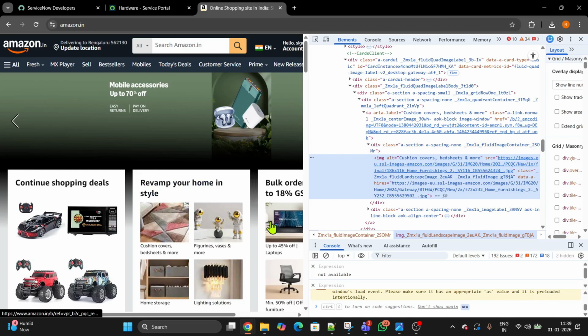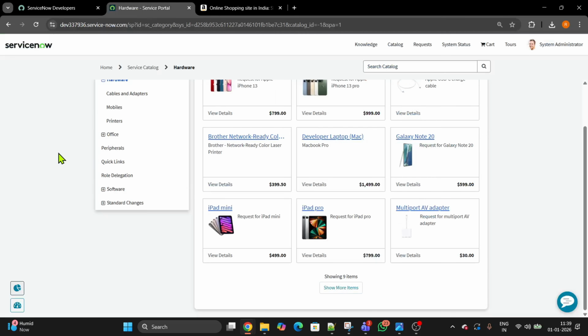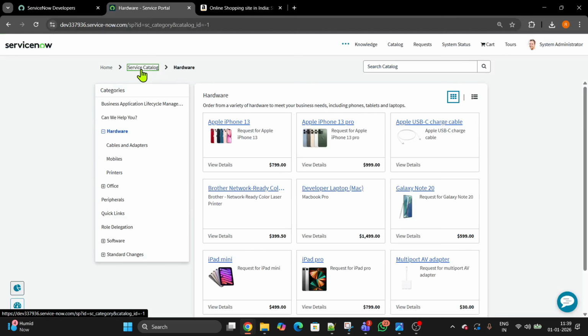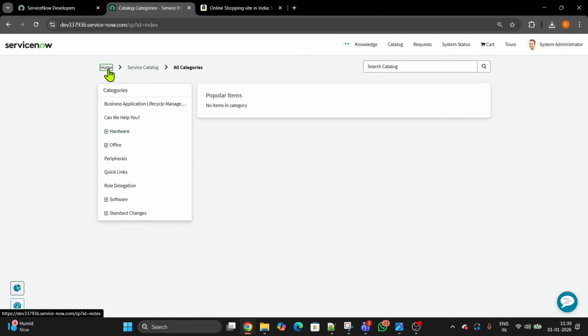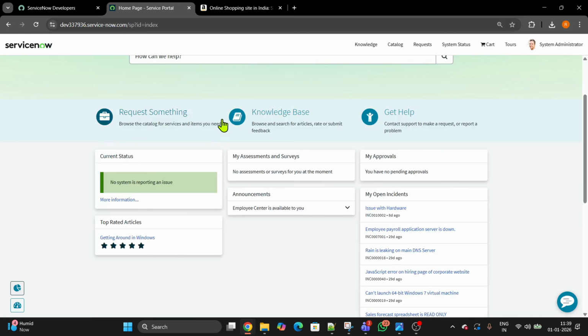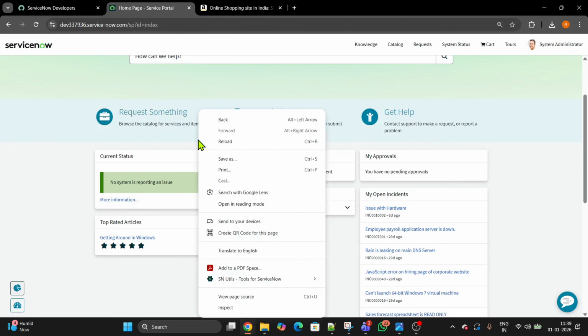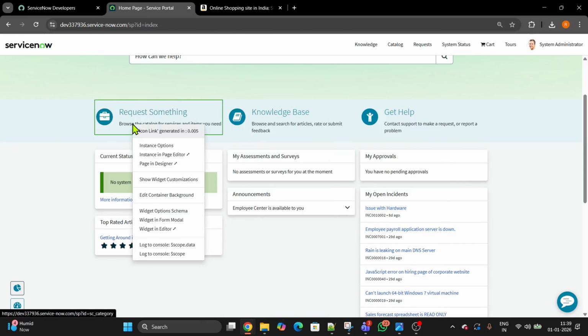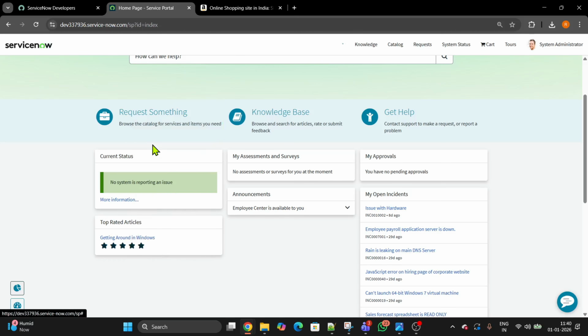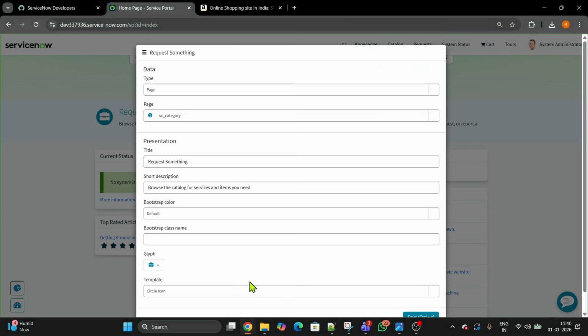So we have to build something like this in ServiceNow also. If I go back to the home page, do one thing: press Control and right click over here. You can see these boxes, but here it gives you the menu where you can choose options. If I click on the instance option, just let me show you.